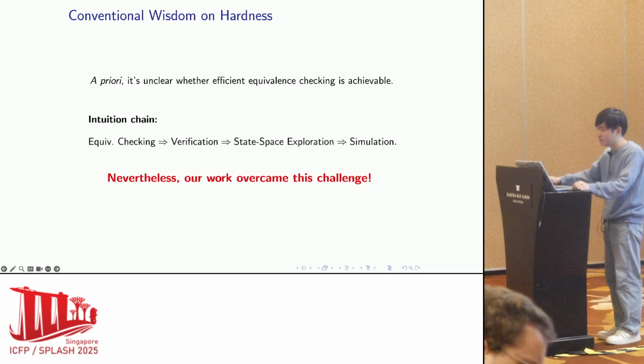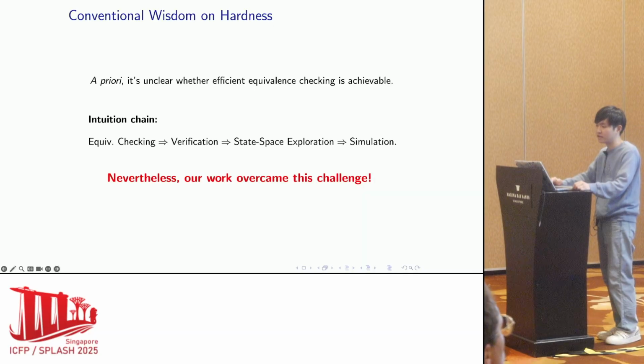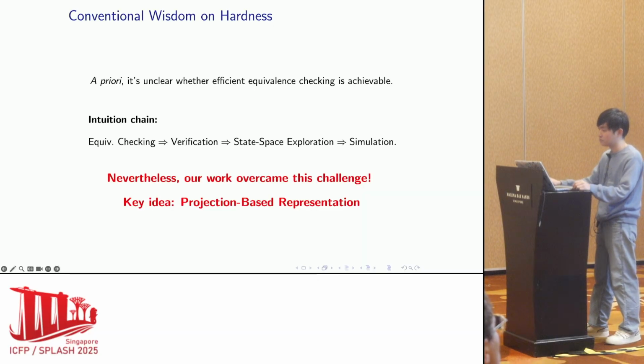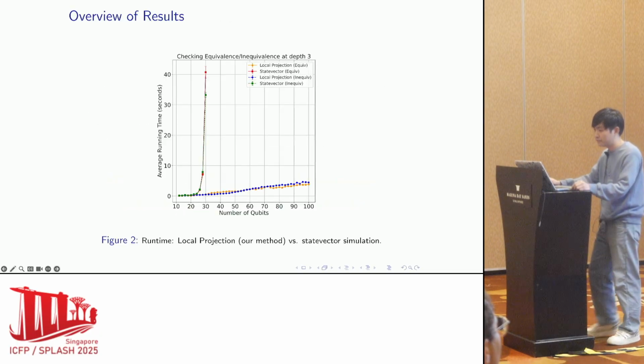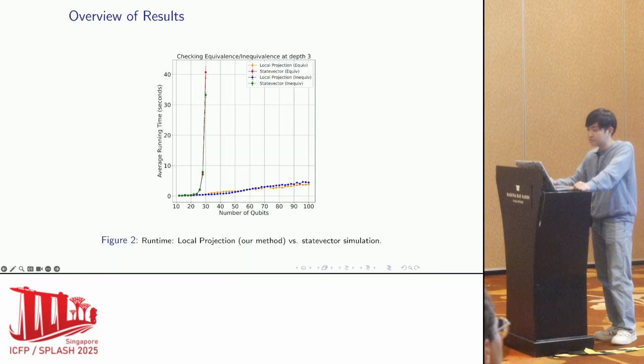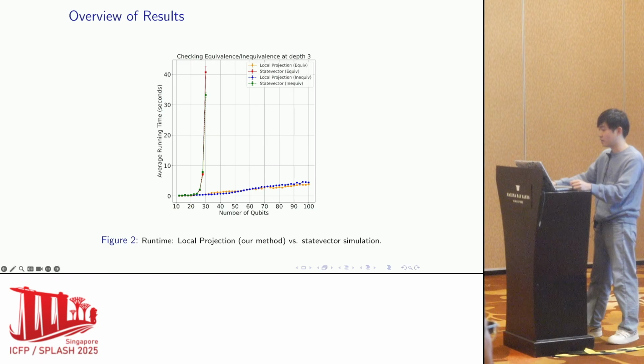Surprisingly, we discover a method which is scalable and classical, which avoids exponential simulation entirely, and we call it projection-based representations. Here's a quick preview of our results. This plot compares the runtime of equivalence checking for circuits of depth 3 using traditional state vector simulation versus our method.